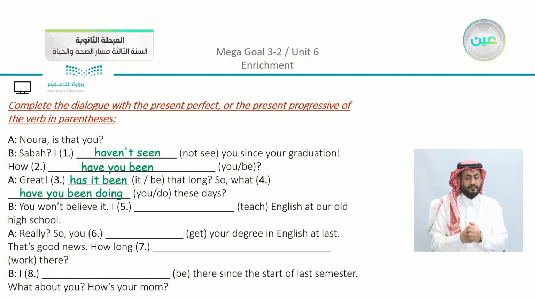Now, actually, in these examples, you need to just focus and see what is the correct form that you apply, either the perfect simple or the perfect progressive, using the words that we have in the brackets. Let's just complete here. We have here B. As I mentioned, I'm going to give you a chance just to guess what the answer is. We have here, you won't believe it, I teach English at our old high school. So here we can say that I have been teaching. I'm focusing on the time.